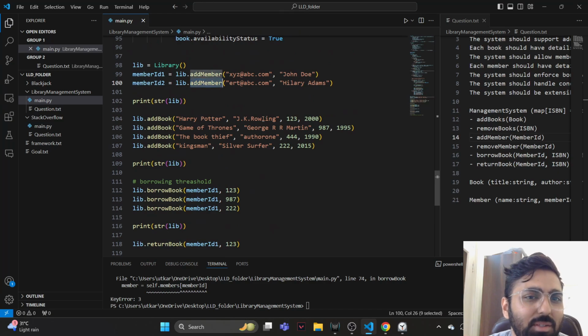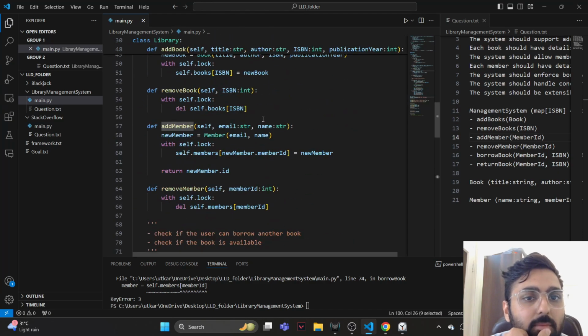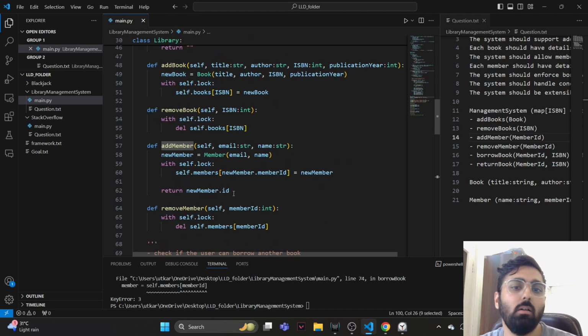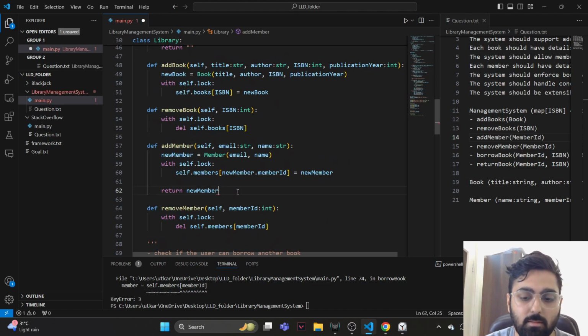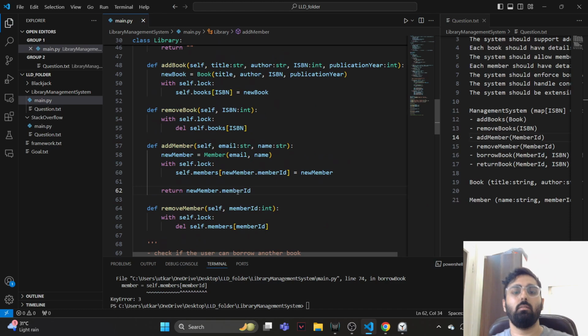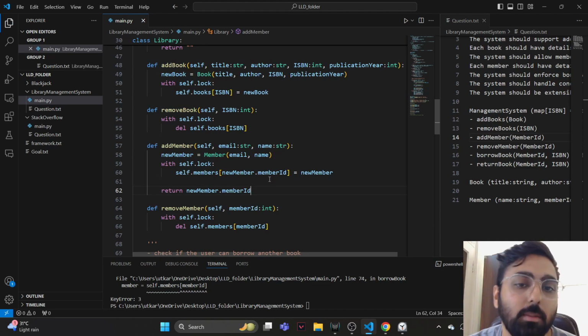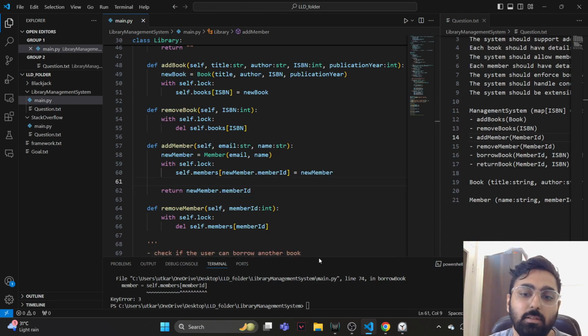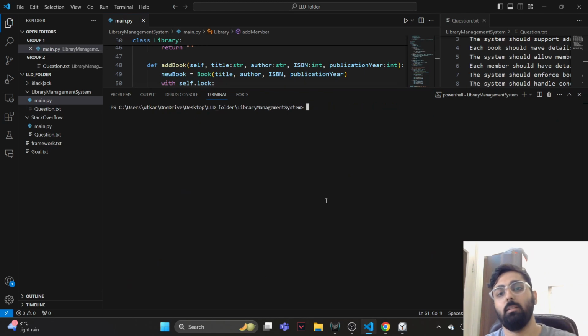So add member is returning 3 effectively if we look at the add. Oh, okay, it's not ID, right? It's member ID. Oh man, it was returning the class variable ID. I think that was the issue.